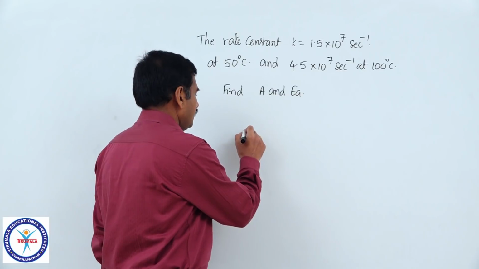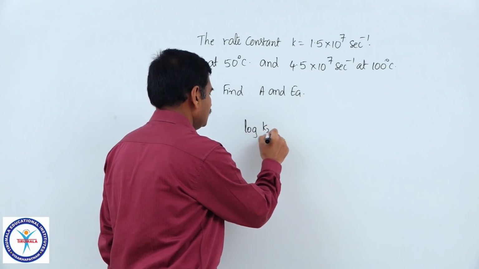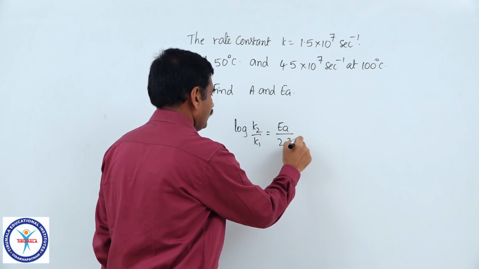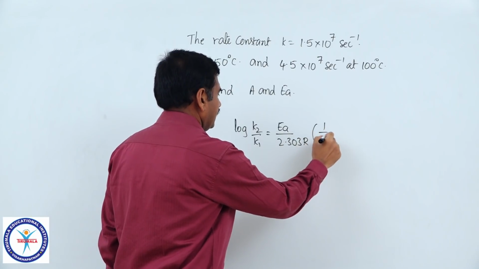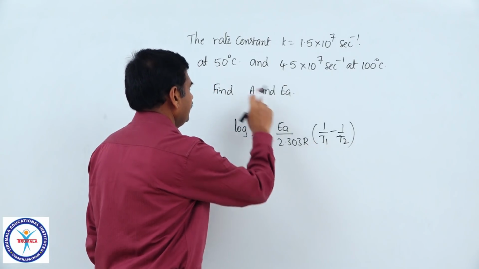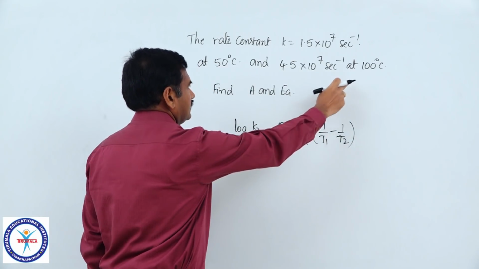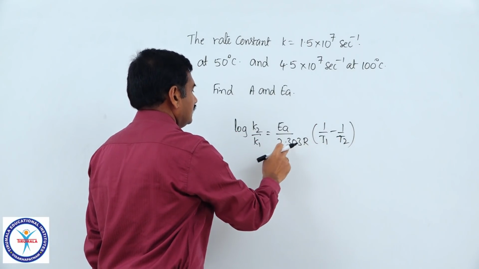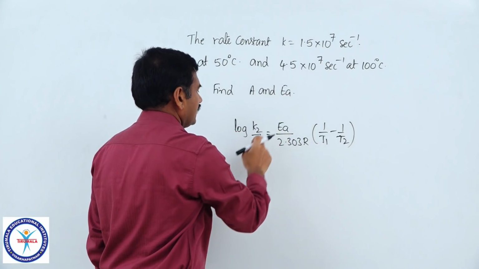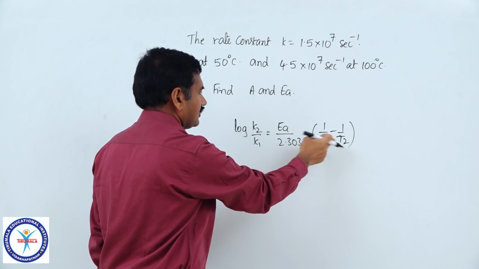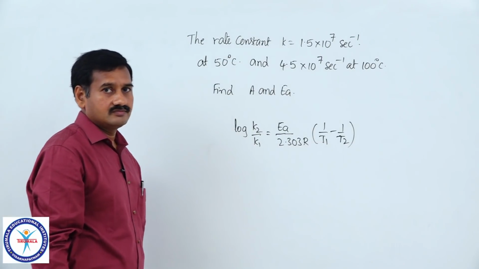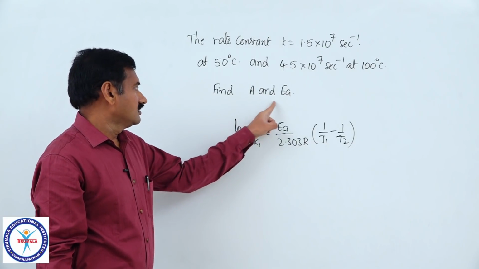You have the equation of log K2 by K1 is equal to energy of activation divided by 2.303 R into 1 by T1 minus 1 by T2. Here T1 is 50 plus 273, T2 is 100 plus 273, K1 is given as 1.5 into 10 power 7, K2 is 4.5 into 10 power 7. So, all these things are known, only unknown value here is activation energy that can be calculated. So, that is the first part.